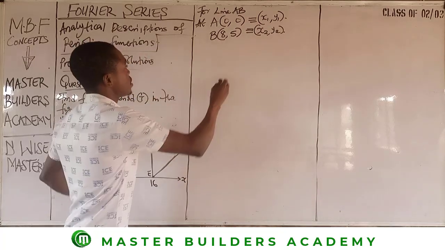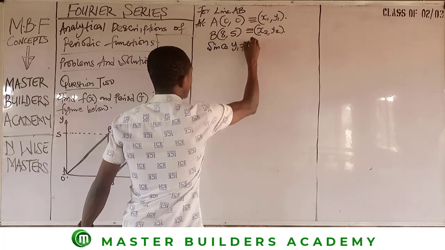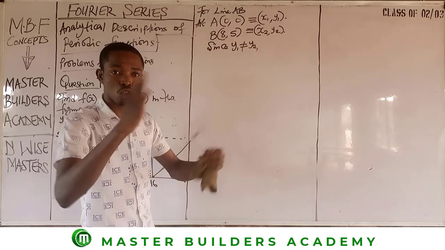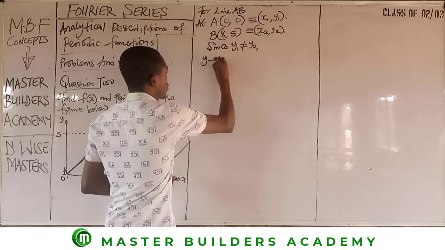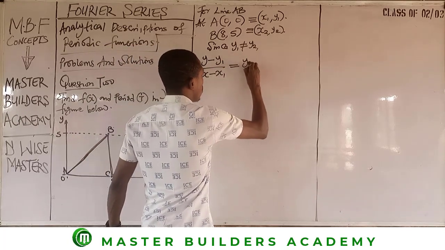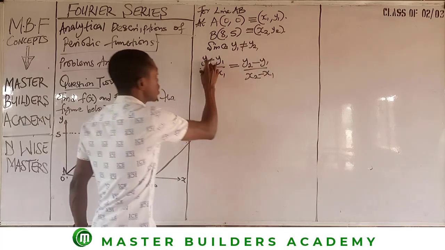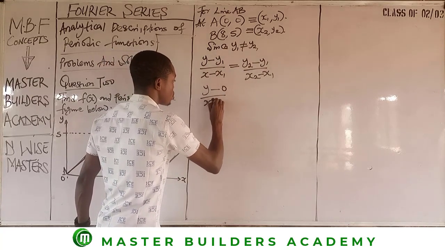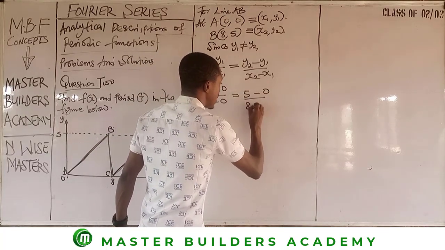So now how do we get this? We say, since y1 is not equal to y2, then apply the equation of a straight line. That equation is given as y minus y1 over x minus x1 is equal to y2 minus y1 over x2 minus x1. Value of y is unknown, x1 is 0, y1 is also 0, and this is equal to 5 minus 0 over 8 minus 0.